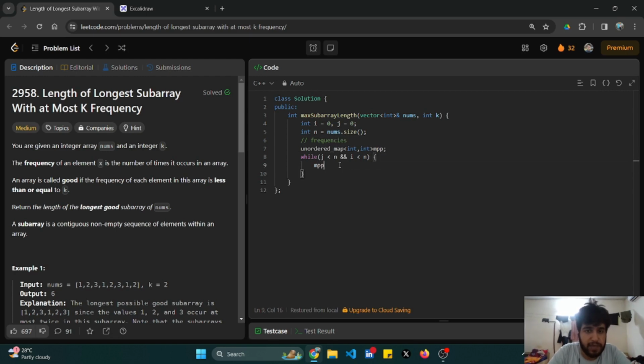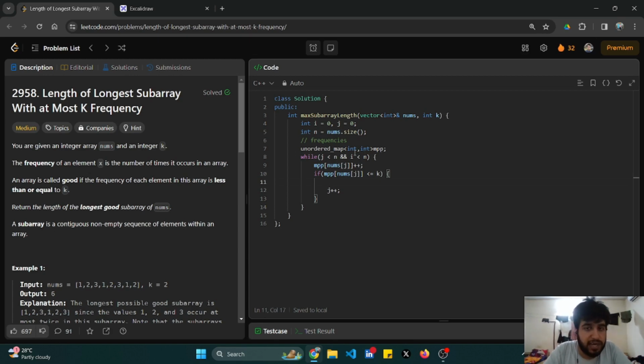So mp of nums of j plus plus. This I have to do for all the cases, and I have to check whether it is less than or equal to k. If it is less than or equal to k, I'll increment my j pointer. Incrementing the j pointer means increasing our length. When it reaches a position where it is not following the condition, I'll move my i pointer. So as you can see, it will take all the subarrays into consideration.